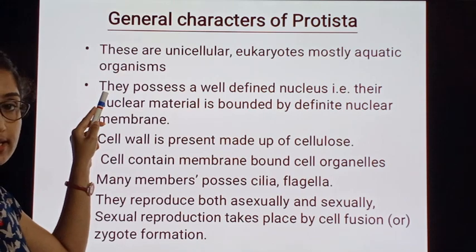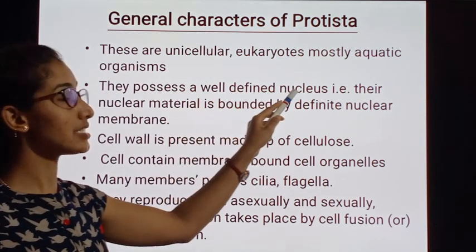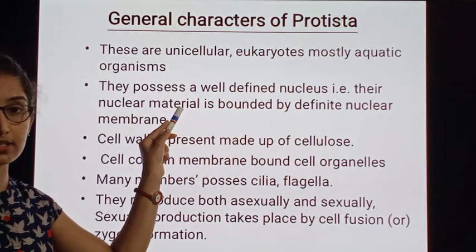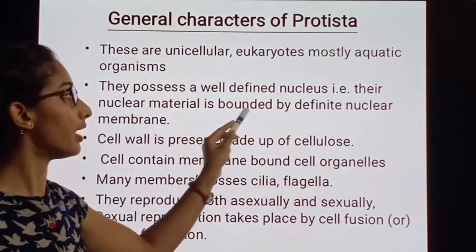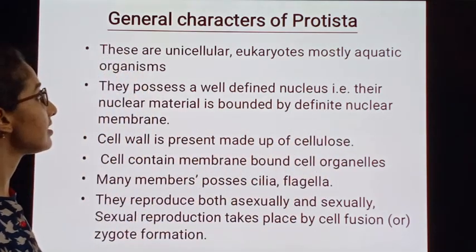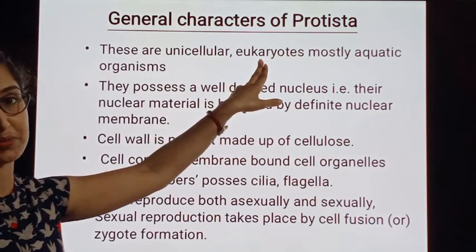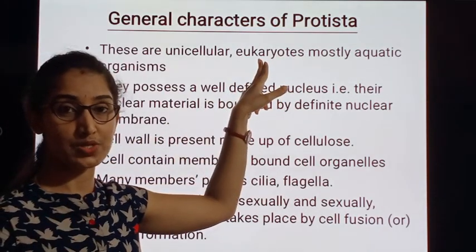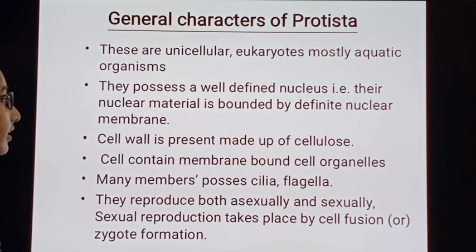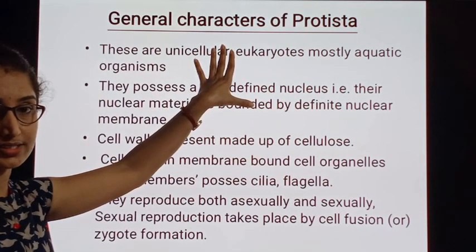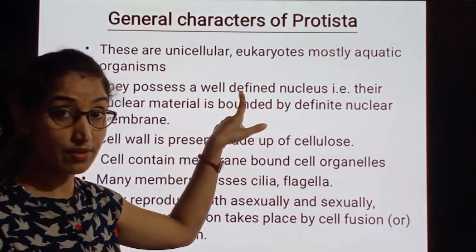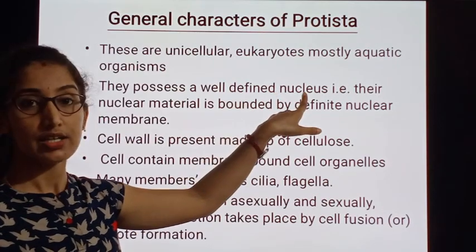They possess a well-defined nucleus, that is, their nuclear material is bounded by a definite nuclear membrane, and hence we call them eukaryotes. I would like to repeat the characteristic again: these protistans have a well-defined nucleus.